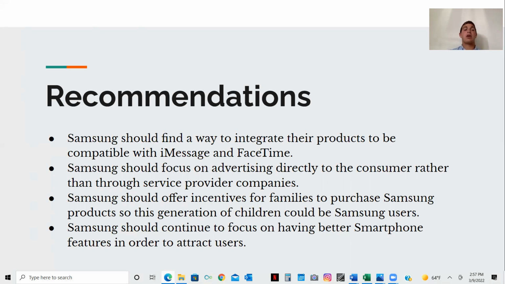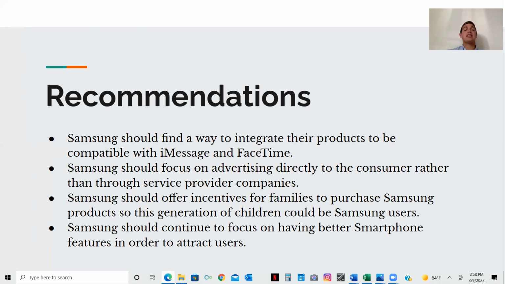And in addition, we think that Samsung should offer incentives for families to purchase Samsung products together. Ideally, if it goes well, this would get Samsung products in the hands of children today, which would make them the next generation of smartphone users, because we found that people are extremely brand loyal and that family does have a large impact on which smartphone you pick. So if we can get families to be Samsung users, then that would be effective long term.